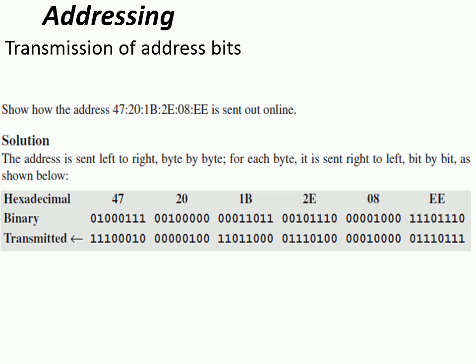As you can see here, 47 is represented by 0100 and 0111. But how they are exactly transmitted online is in the reverse process, from left to right. So when you reverse all the binary bits, you will get for 47, 1110 and 0010. Likewise they are transmitted byte by byte, especially from left to right, right? So that is how the transmission is done for the particular address.